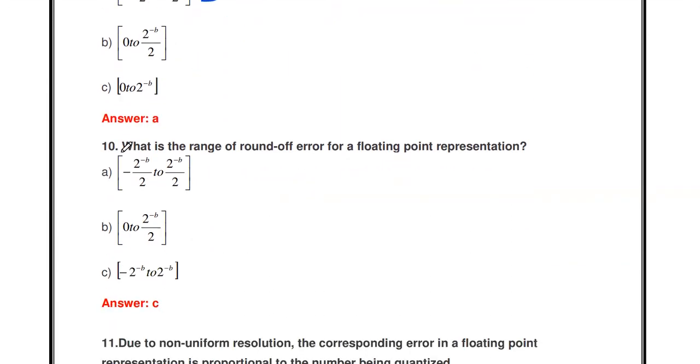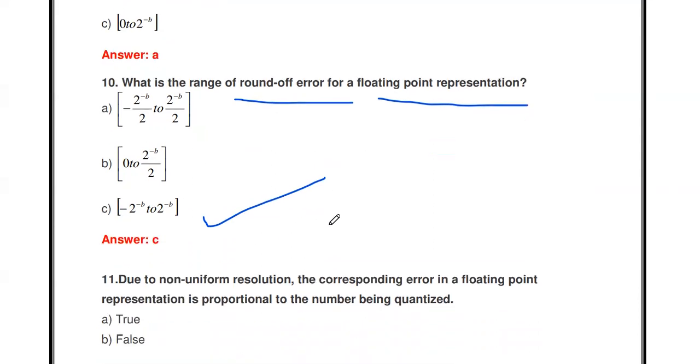Similarly, for the round off error in floating point representation, the range is minus 2 to the power minus b to 2 to the power minus b. So this is the answer.